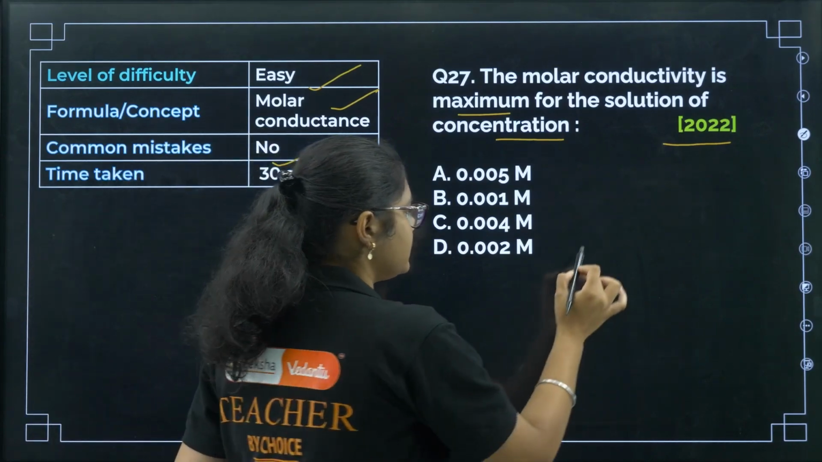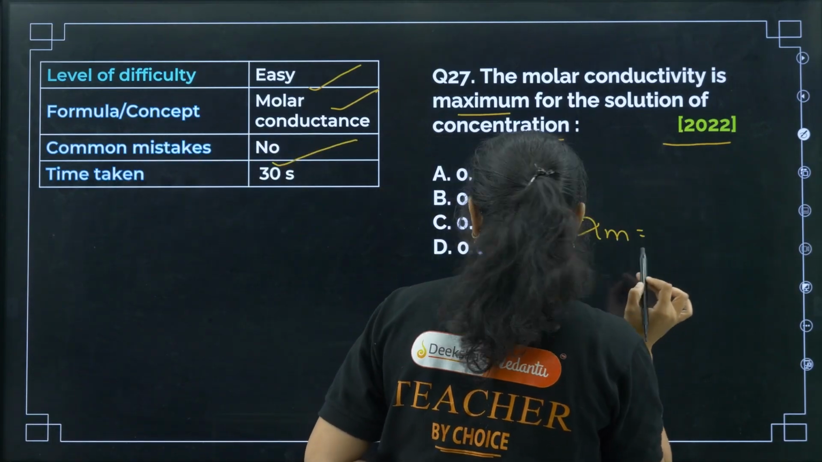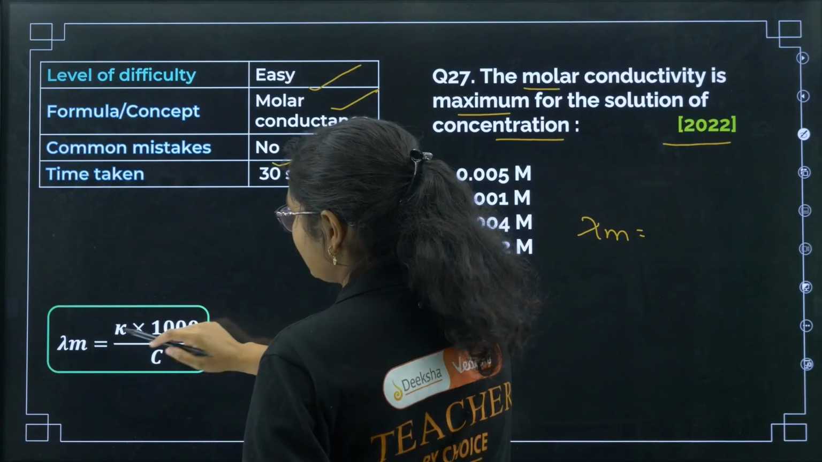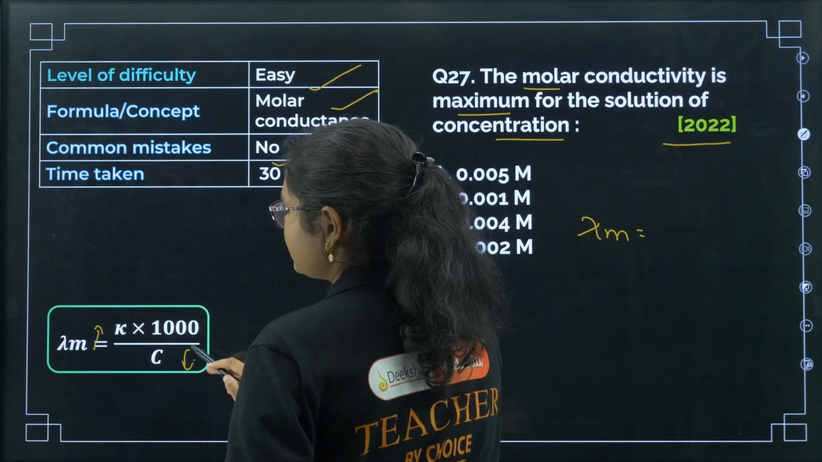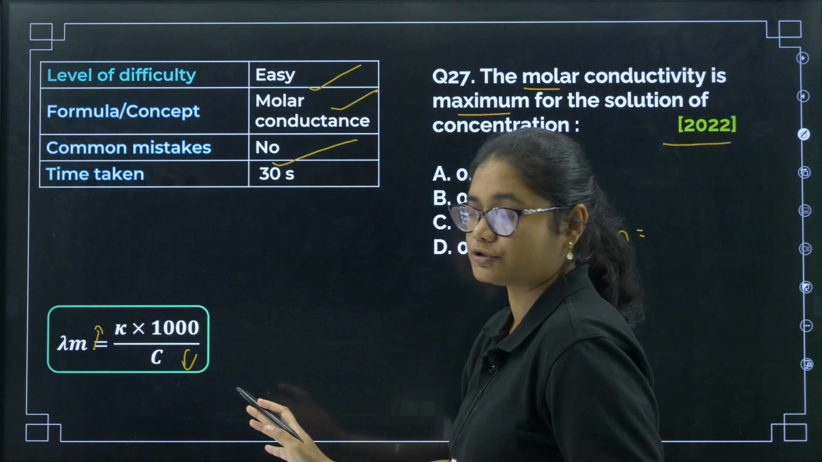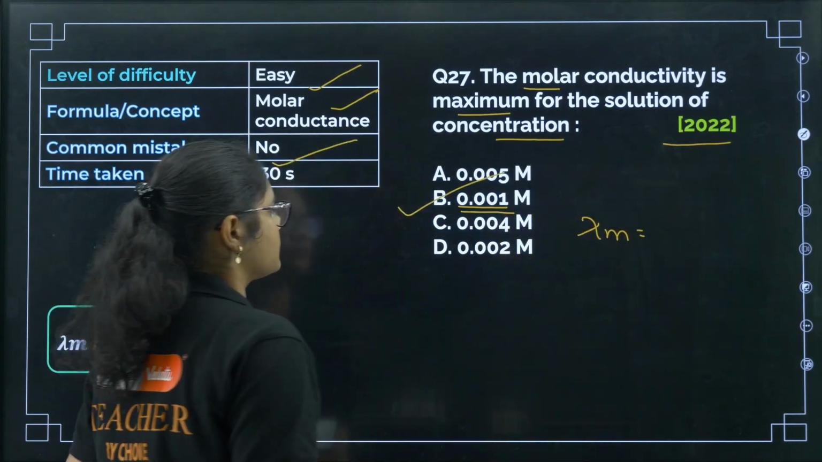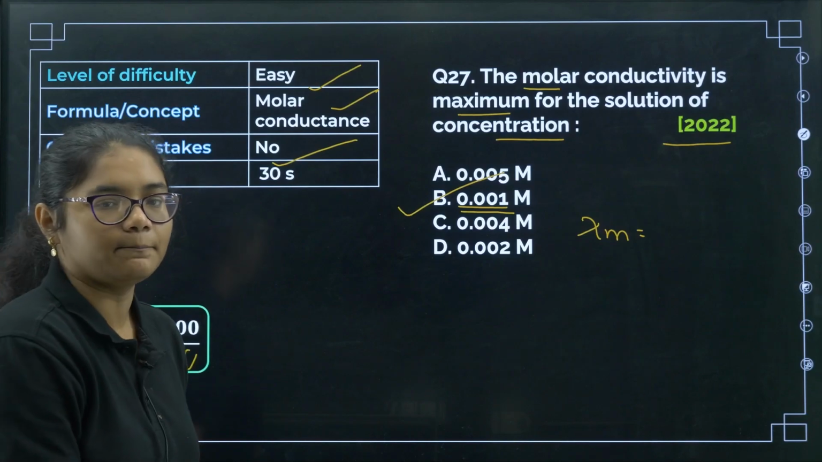Okay. So if you see lambda m, again the same formula is required, right? We need the highest molar conductivity. That means the concentration should be least, right? They are inversely proportional. If you see the options, this is the one where the concentration is least. So the correct answer will be option number B here.